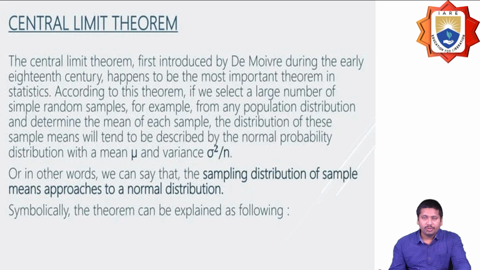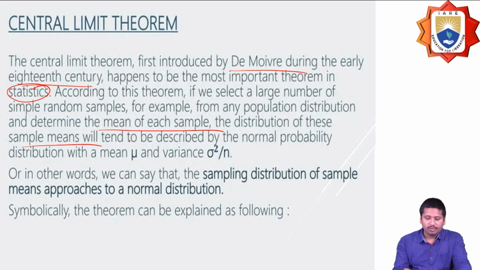So next we'll see what the central limit theorem is. This was introduced by De Moivre in the early 18th century, and it is the most important theorem in statistics. According to this theorem, if you select a large number of simple random samples, for example from any population distribution, and determine the mean of each sample, the distribution of the sample means tends to be described by the normal probability distribution, with its mean and variance.